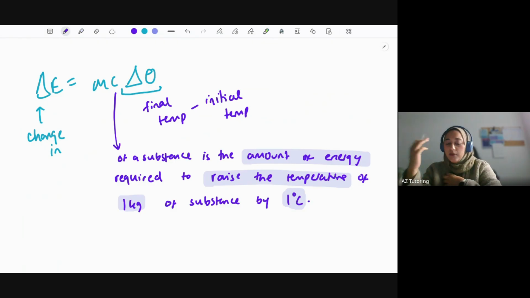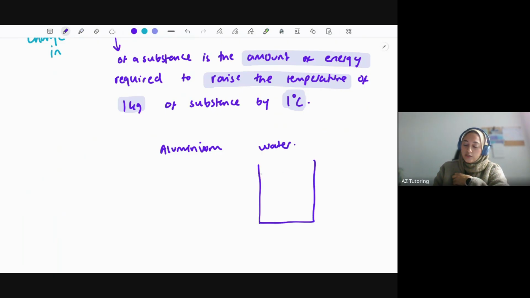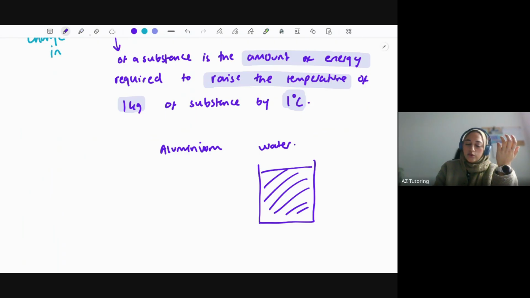Well, this is just to keep it uniform. So let's say, for example, I want to work out the specific heat capacity of aluminium and of water. Well, if I have a lot of water, so more than 1 kg worth, let's just say, well, instead of using aluminium, let's do oil, actually. So we've got two liquids that we're comparing.